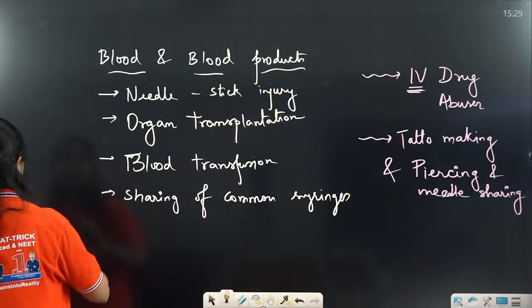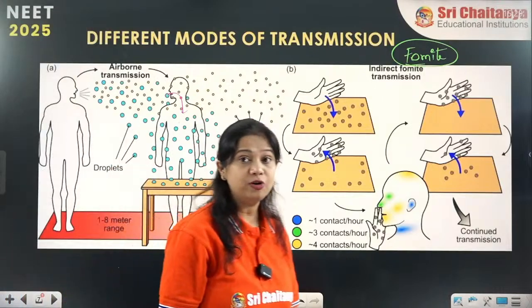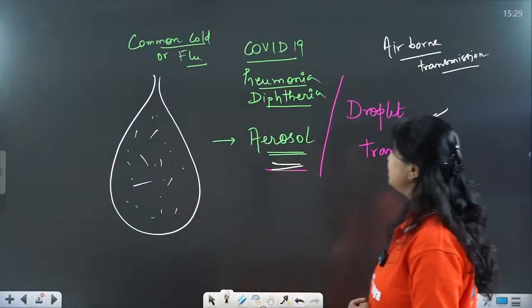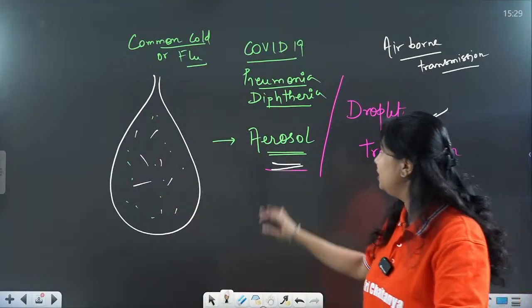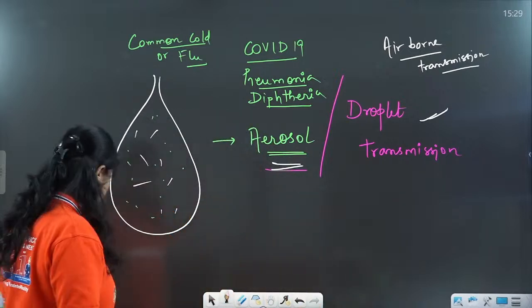So here we have discussed again the airborne transmission. Airborne transmission is caused due to droplet transmission, which causes the transmission of infections like COVID-19, pneumonia, diphtheria, common cold, flu, influenza, all these.